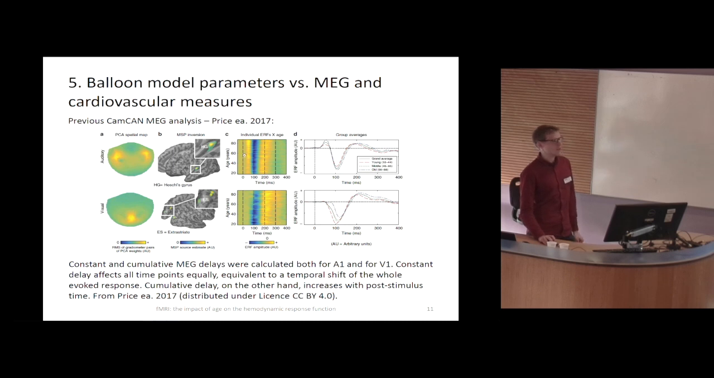What you see here in this plot are results from Darren's paper showing that there will be a relationship against age that differs for A1 and V1. So for the auditory cortex, there will be actually no constant delay, but there will be a cumulative delay. So the first component of the evoked response will not be delayed by age, but then the later components will be delayed. And for the V1 region, it's actually the other way around. It's opposite behavior.